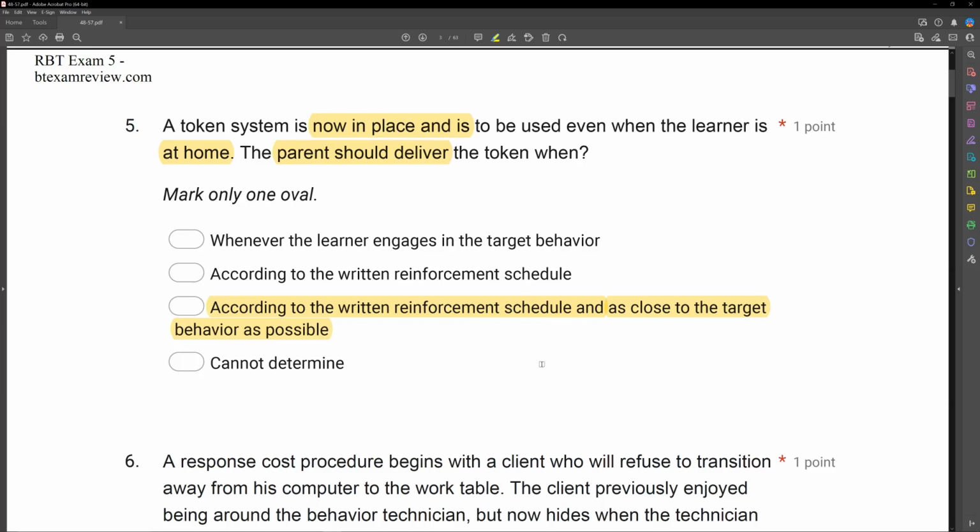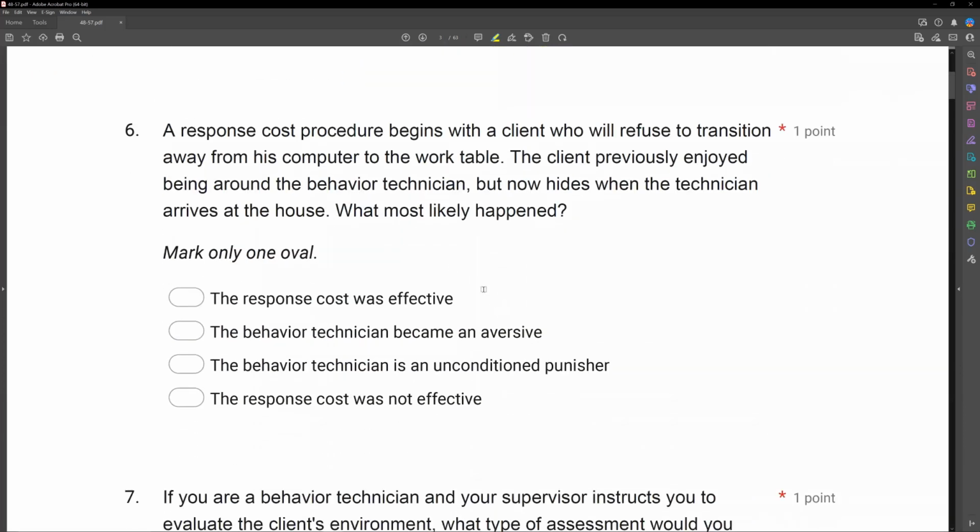They need to deliver that token immediately when that response occurs. So the parent must deliver the token according to the written reinforcement schedule and as close to the target behavior as possible. Number 6, a response cost procedure begins with a client who will refuse to transition away from his computer to the work table. The client previously enjoyed being around the behavior technician, but now hides when the technician arrives at the house. What most likely happened?